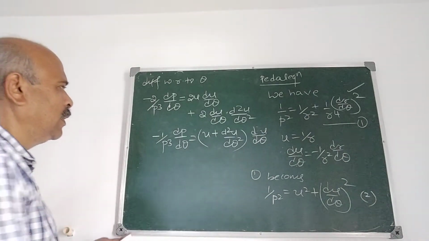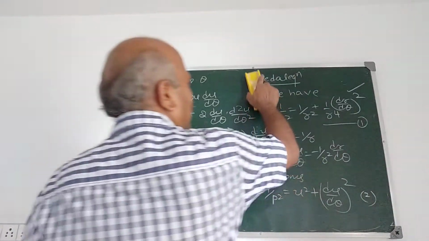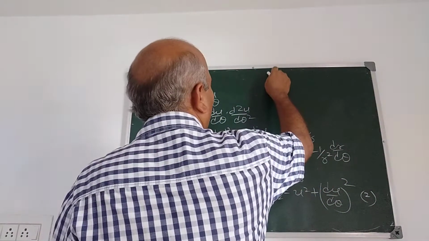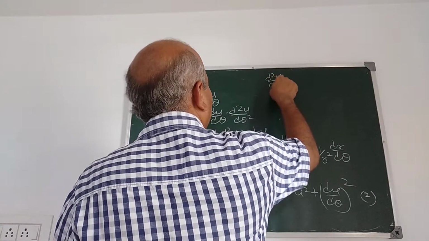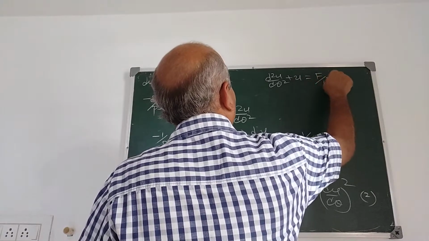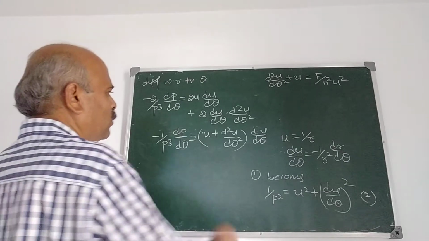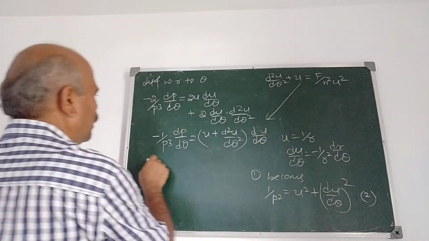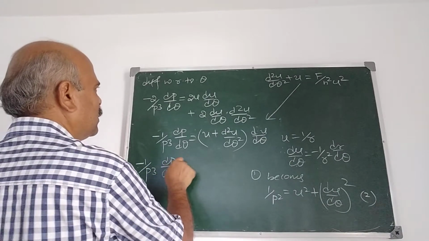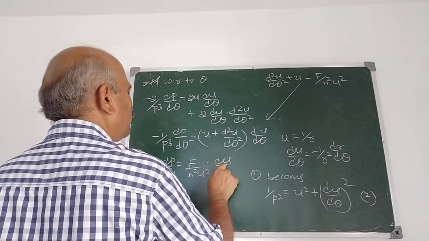But from the differential equation of the central orbit in the polar form, what is the equation? d2u by d theta square plus u is equal to f by h square u square. Correct? We substitute here. Minus 1 upon p cube dp by d theta is f by h square u square into du by d theta.